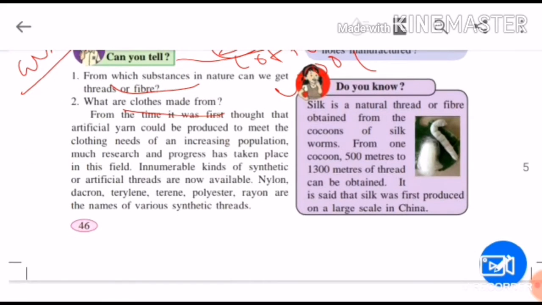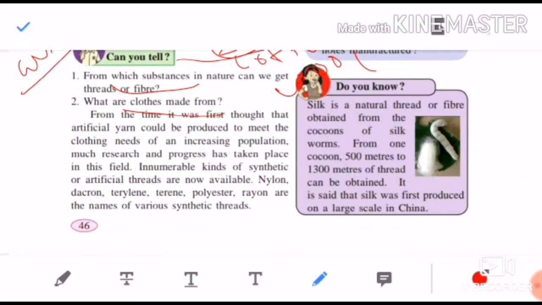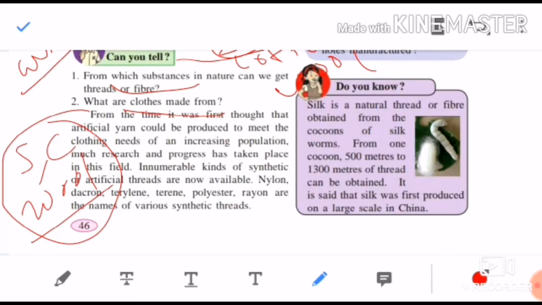From the time it was first thought that artificial yarn could be produced to meet the clothing needs of an increasing population, much research and progress has taken place in this field. Children, what happened? Silk, cotton, and wool, these only three things were there in nature. But will these three things satisfy the needs of the increasing population for clothes? No. That is why there was a need to find out some artificial fibers also. That is why much research and progress was done, and artificial threads also started being made by man.